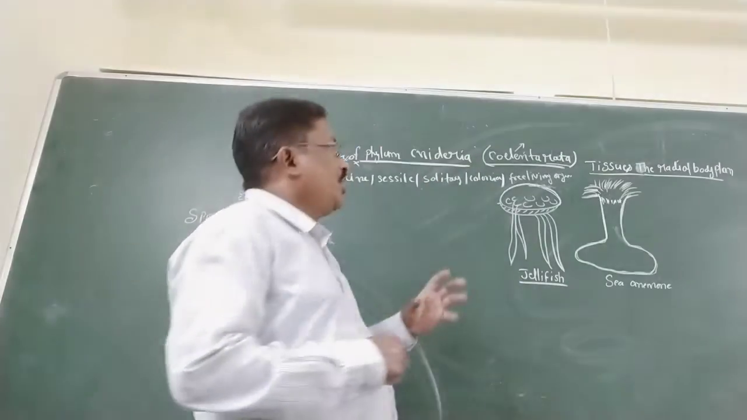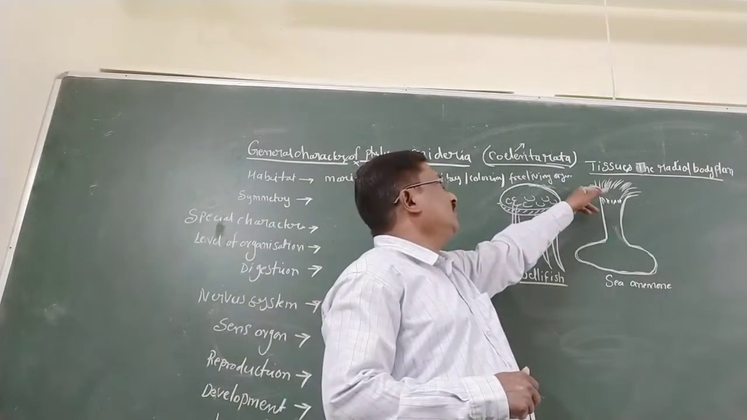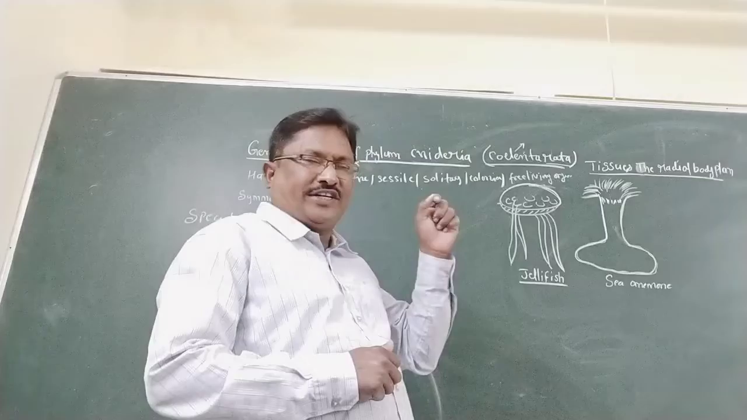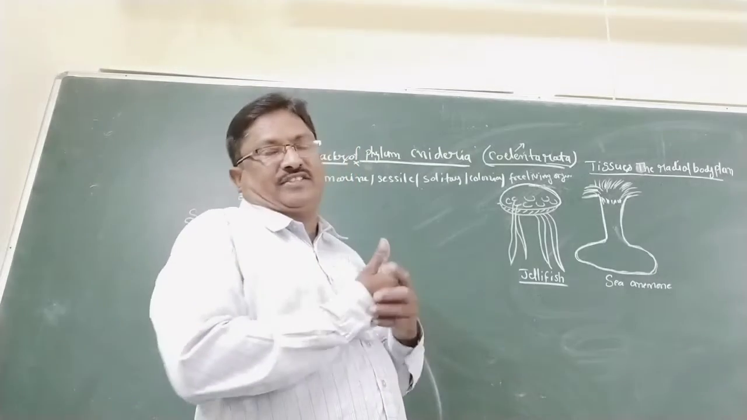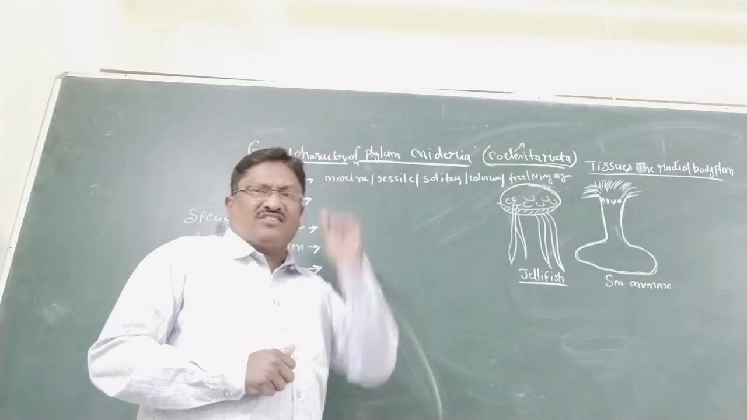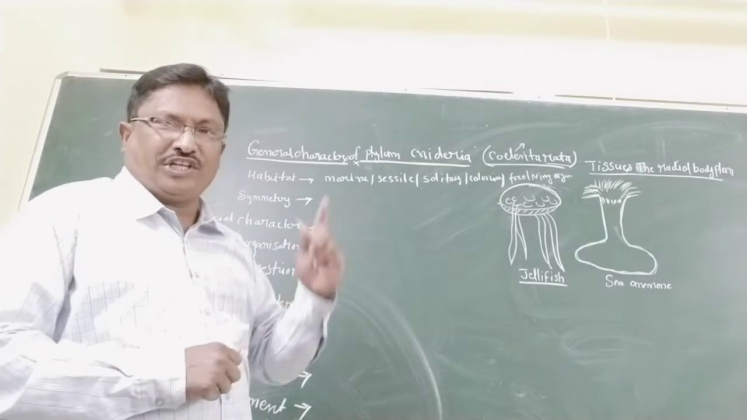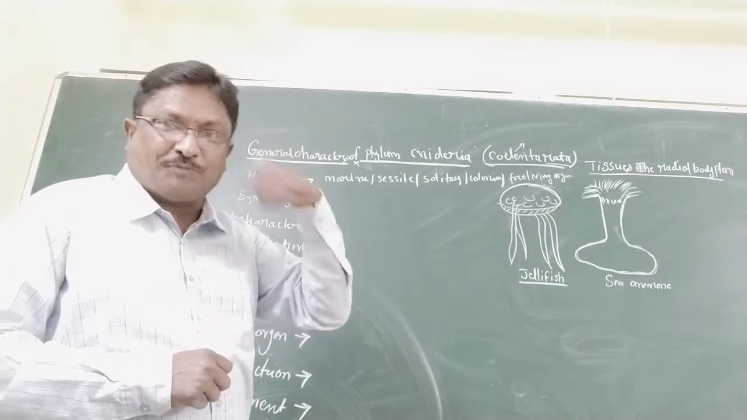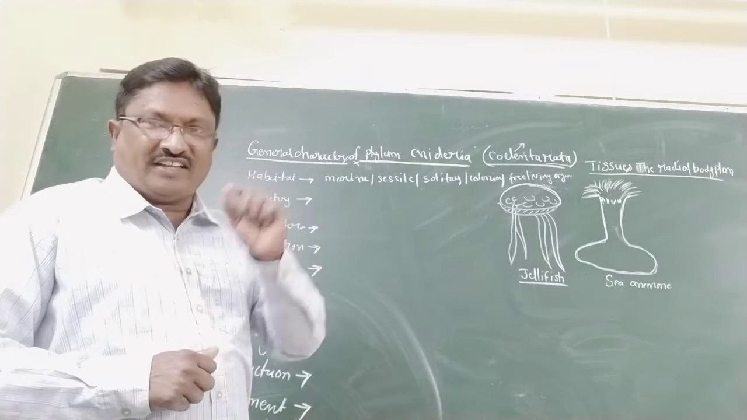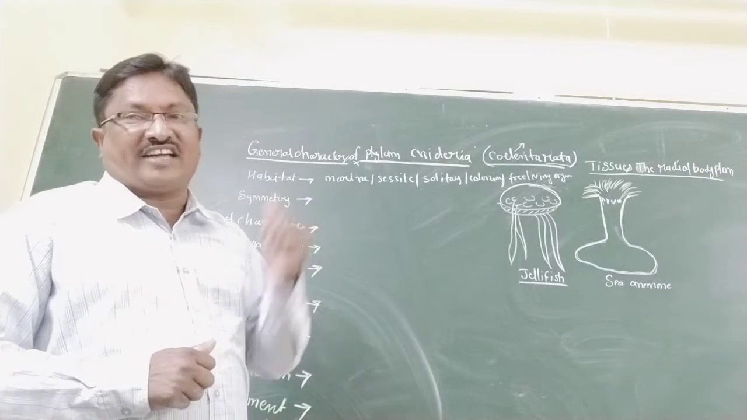They have a tissue level of organization and a radial body plan. These are the most distinctive characters of Cnidarians. Each phylum has specific characters. What is the specific character? So specific characters are there and general characters are there.